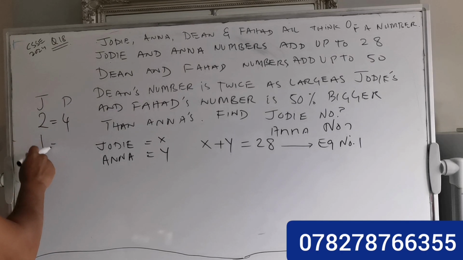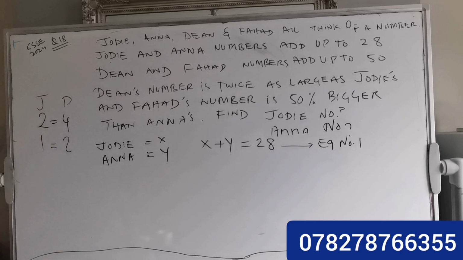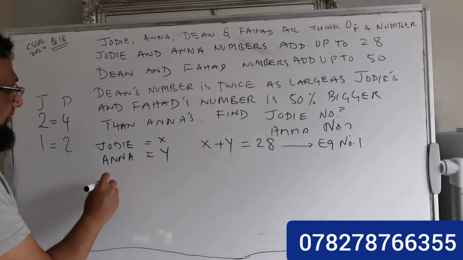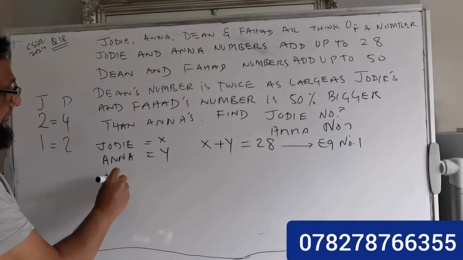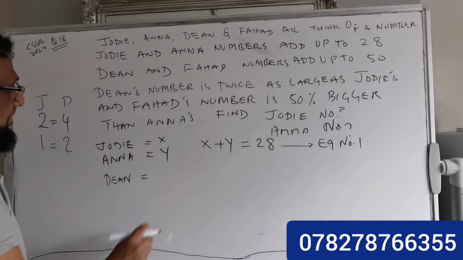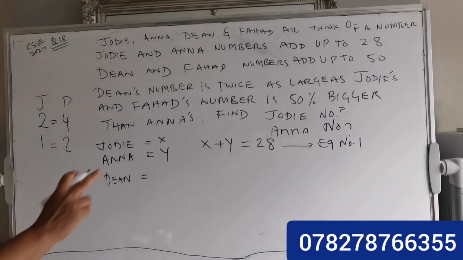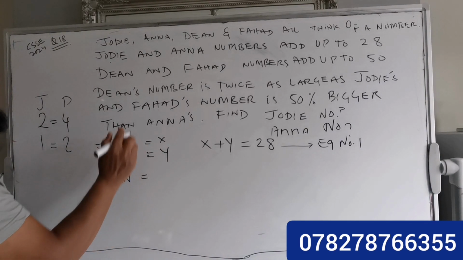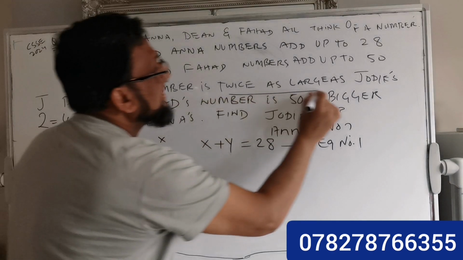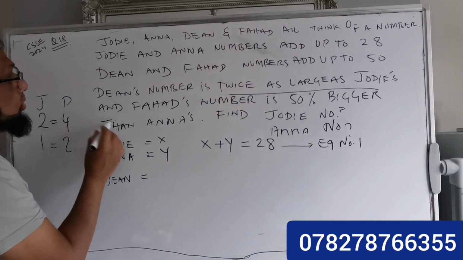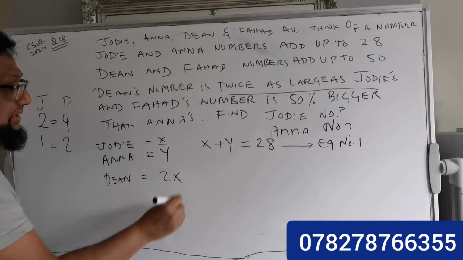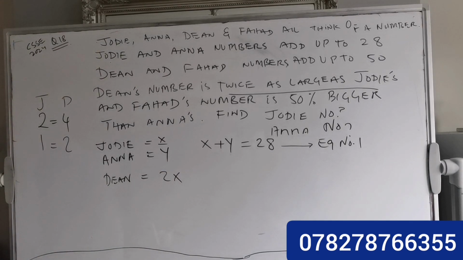If Judy is 1, Dean will be 2. So how do we write this? Judy is x, and Dean's number is twice as large as Judy's number, so Dean's number will be double. So I can make it 2x.